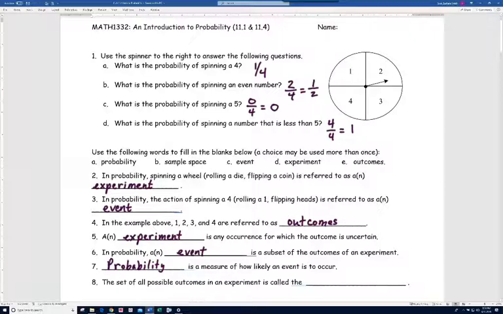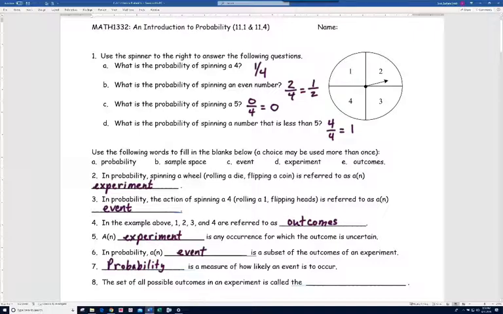For example, insurance companies collect data and they know how frequently a teenager is going to get in an accident in their car. And so based on those probabilities, they're going to charge more or less for people to get an insurance policy.